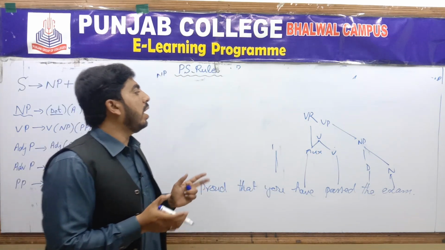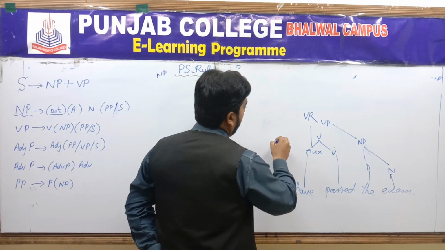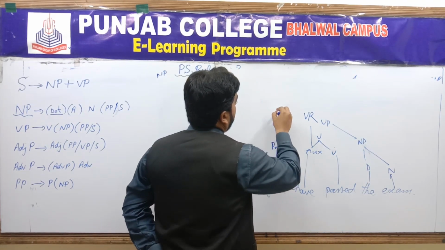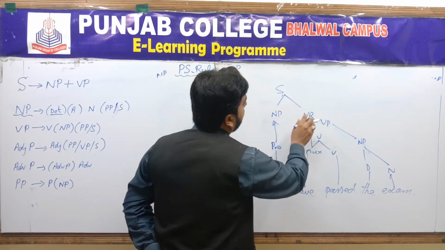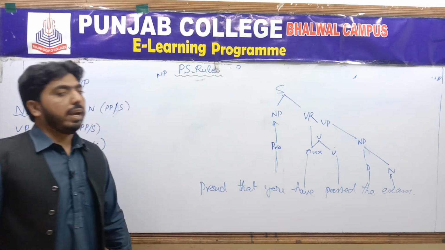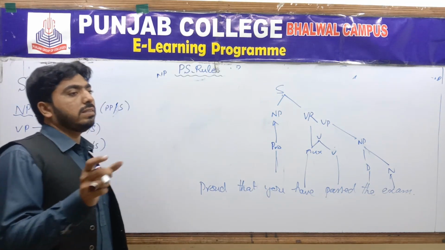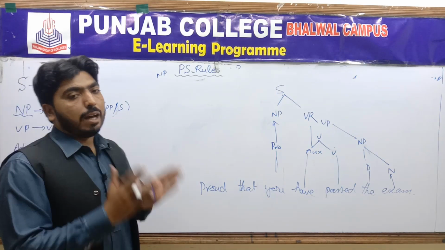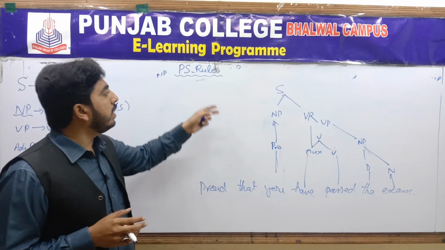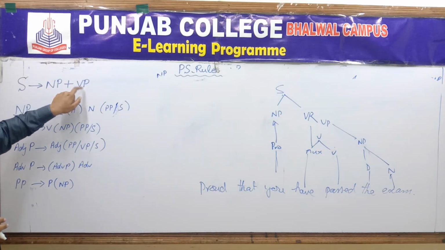All these are part of a noun phrase. So although this is a pronoun, it would make a noun phrase. And a sentence is always the combination of noun phrase and verb phrase. As in traditional grammar, you study sentences as subject, verb, object, or sentence as the combination of subject plus predicate. Here, a sentence consists of noun phrase and verb phrase.